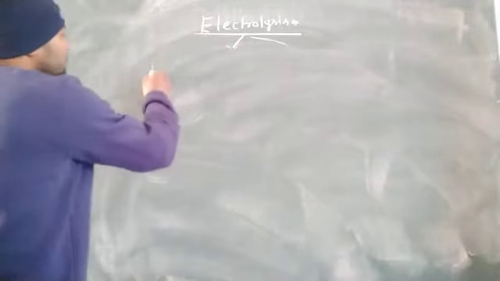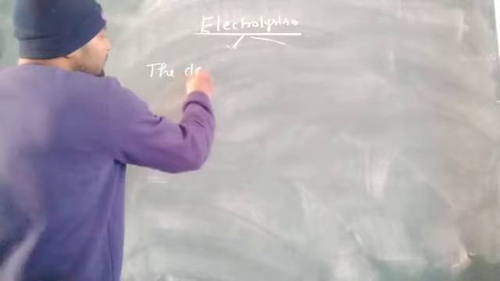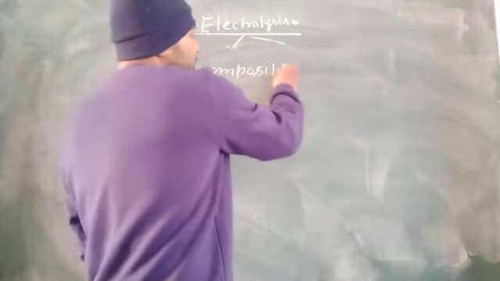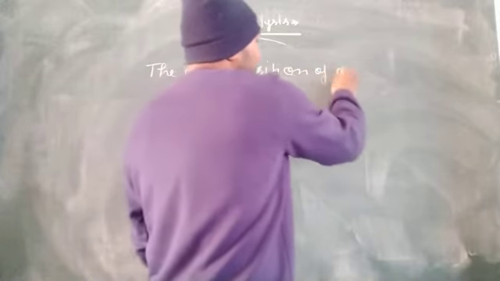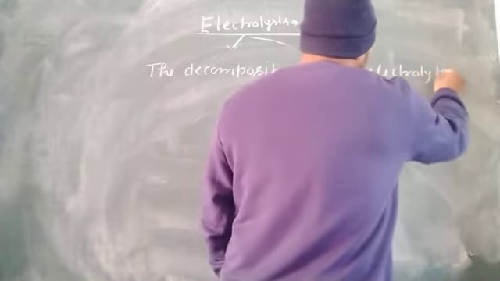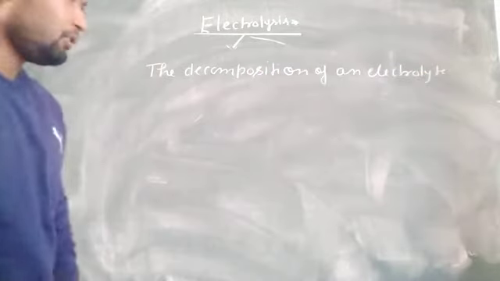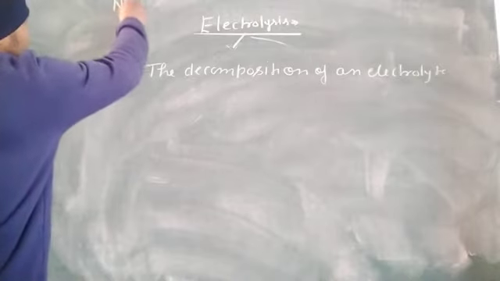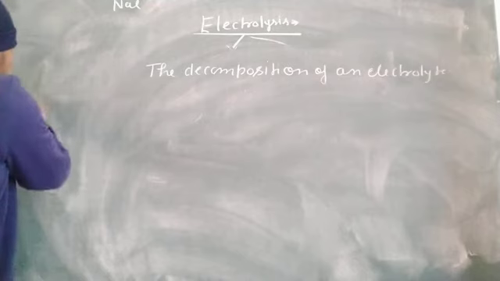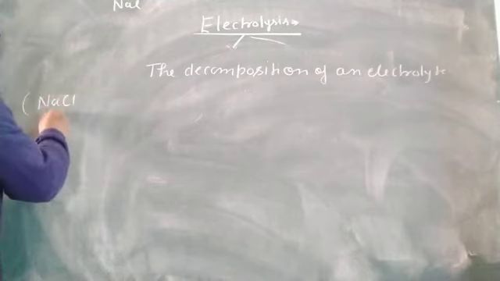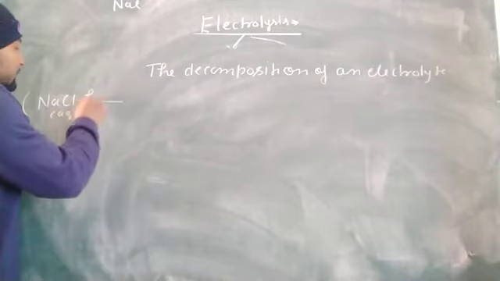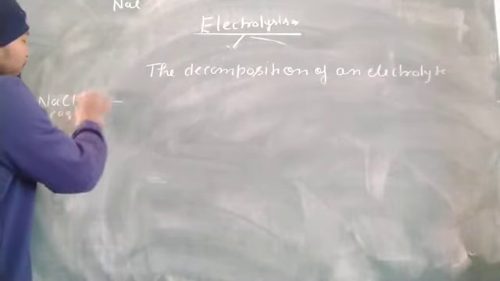Okay. So, the decomposition of an electrolyte. The decomposition of an electrolyte. Suppose we have electrolyte NaCl in aqueous form.